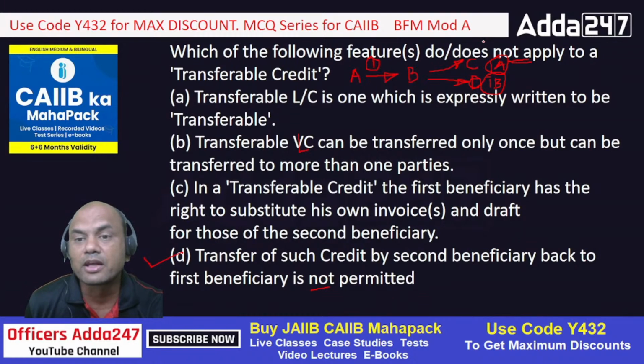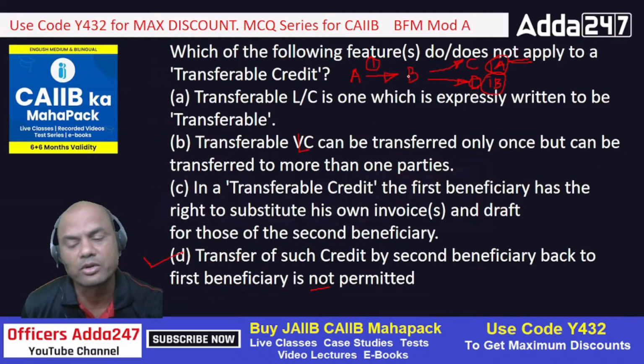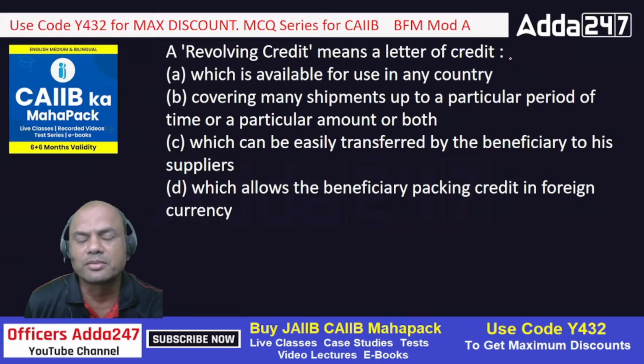Remember, here we want does not apply. So C can transfer the LC back to B. D can transfer the LC back to B. Okay. In revolving credit, revolving means what here? Suppose I tell you, kindly supply me 400 chairs per month for the next 6 months. Okay, do you want me and you to open a separate LC every month for 400 chairs? No, because that is a waste of money. So that's why that is called revolving credit.